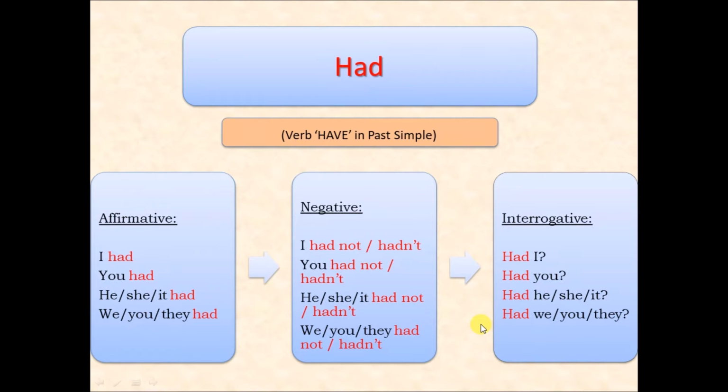And interrogative form, as you can see, it's the same as before. We have to put the verb in front of the subject. Had I, had you, had she, had we. And as you can see, the verb had does not change. It is the same for each person.